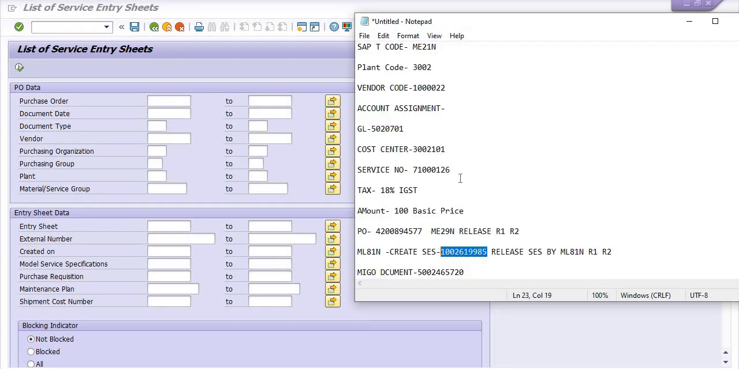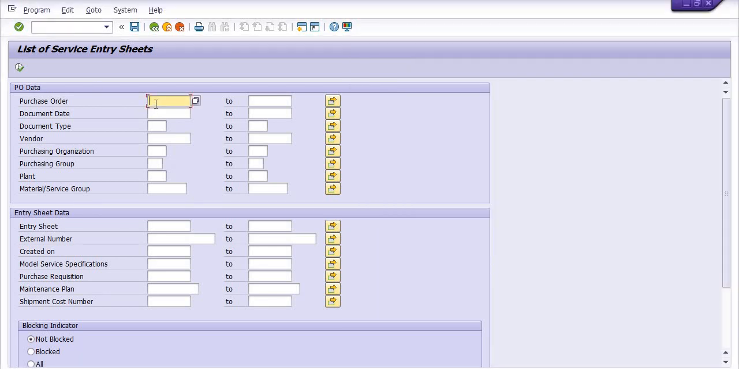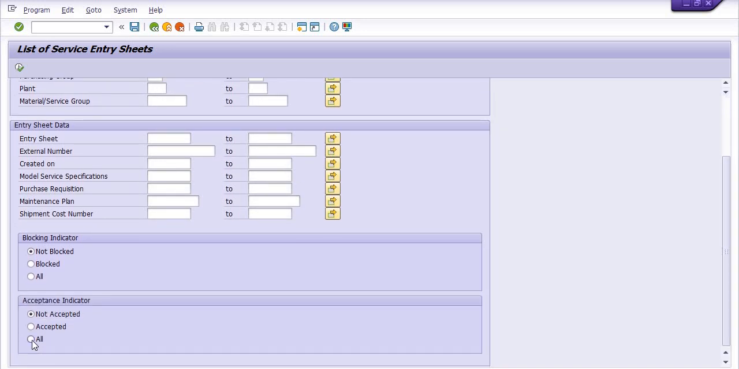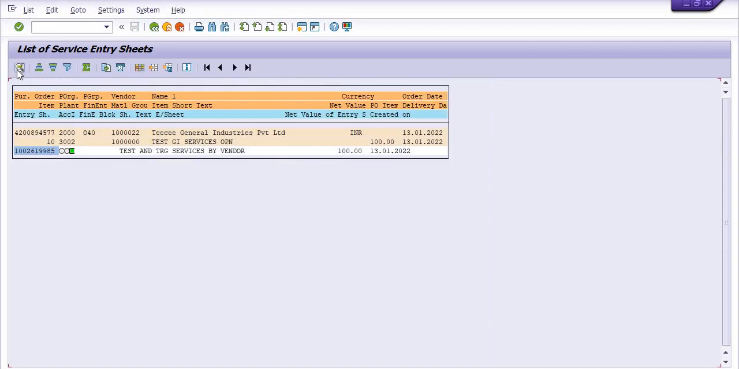So this is your purchase order. Here you fill in your purchase order details, and in the drop-down set acceptance indicator to all and blocking indicator to all, and click on execute. See, with respect to the purchase order, how many entry sheets you have created, how many are approved and how many are not approved. A green indicator shows the service entry sheet has been approved, but a red indicator means it is not approved. The amount is also shown here. So this is one more concept.